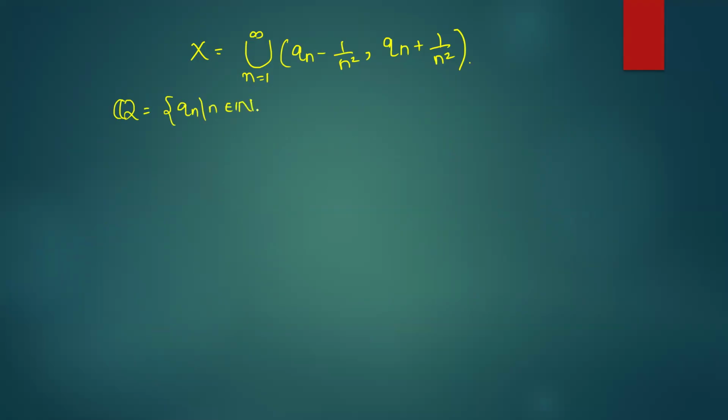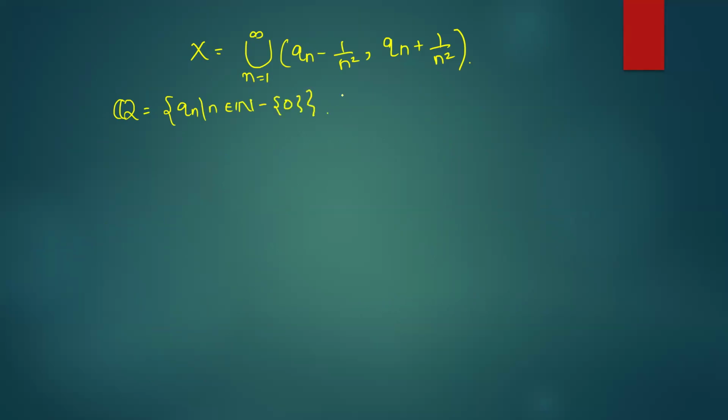अभी the set X, this is nothing but union of n equals 1 to infinity, (Qn minus 1 by n square, Qn plus 1 by n square), where this set Qn is the enumeration of the set of all rational numbers.